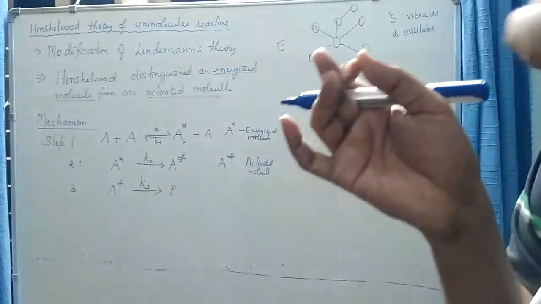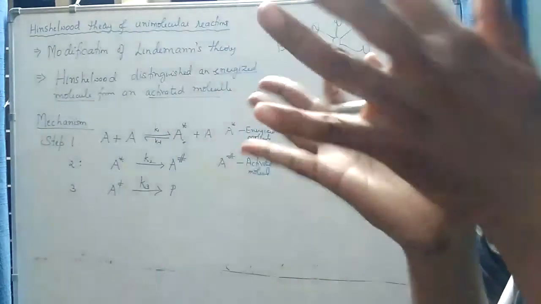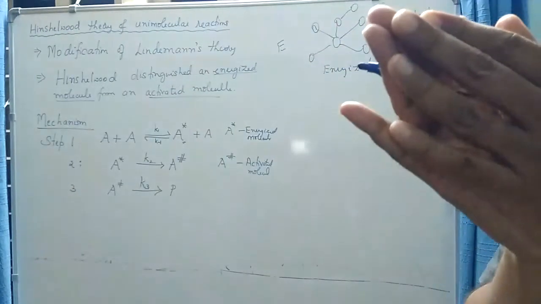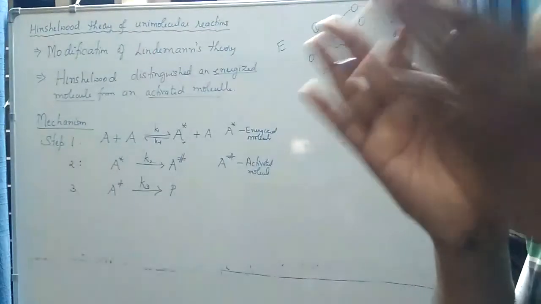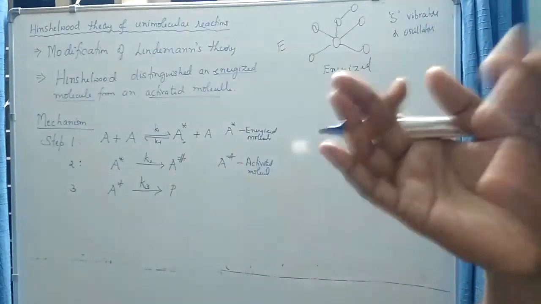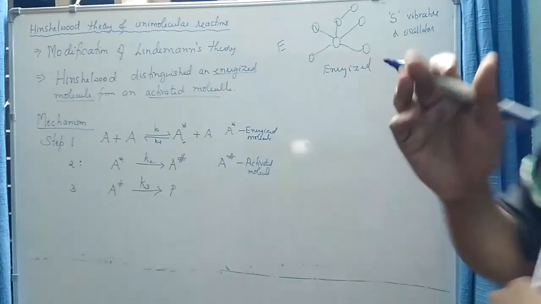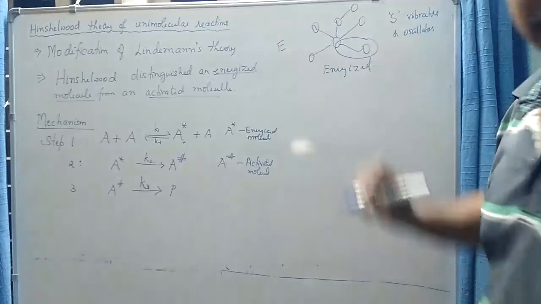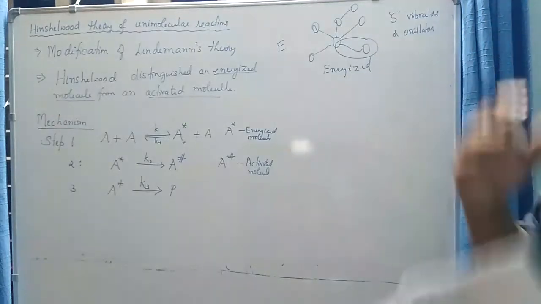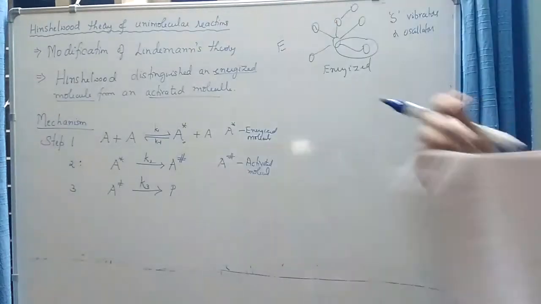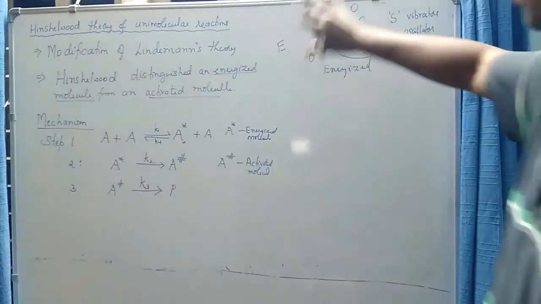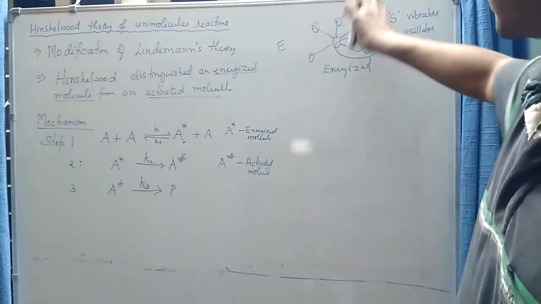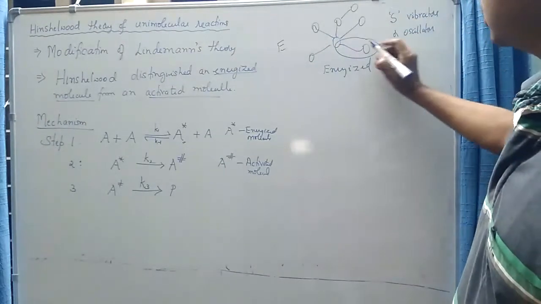And in which vibrational degree of freedom does it get concentrated? It is that vibrational degree of freedom corresponding to the bond that has to be broken in this particular chemical reaction. For example, in the unimolecular reaction, suppose this particular bond has to be broken. What will happen is the energized molecule, after performing a lot of vibrations, undergoing a lot of stretching and bending, all that excess vibrational energy that was stored among all the S oscillators gets concentrated on this particular